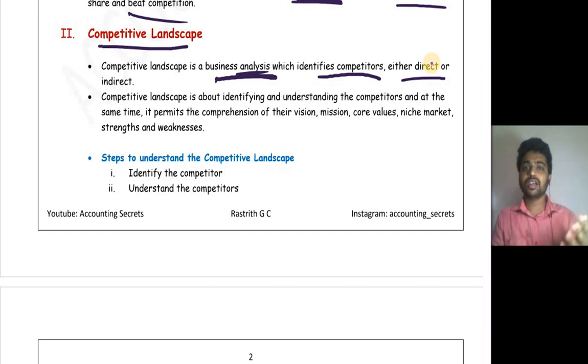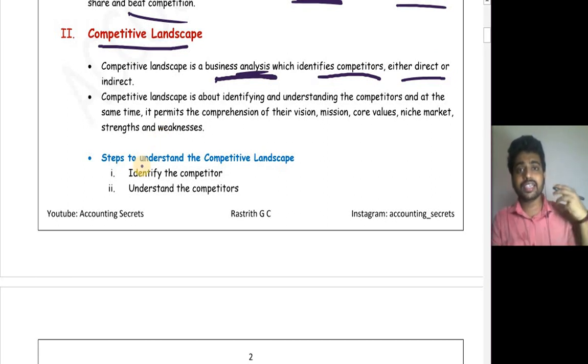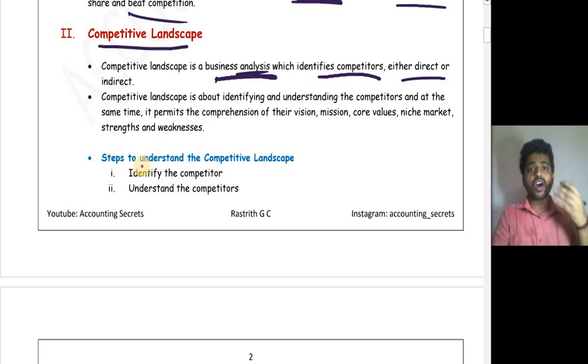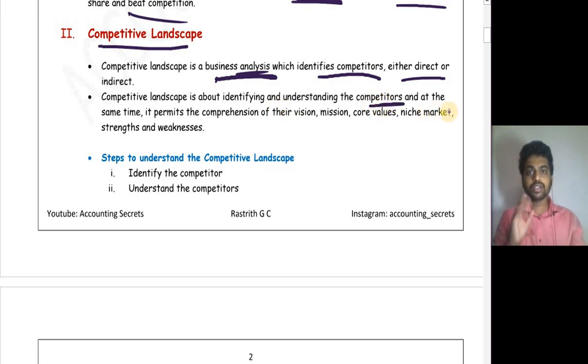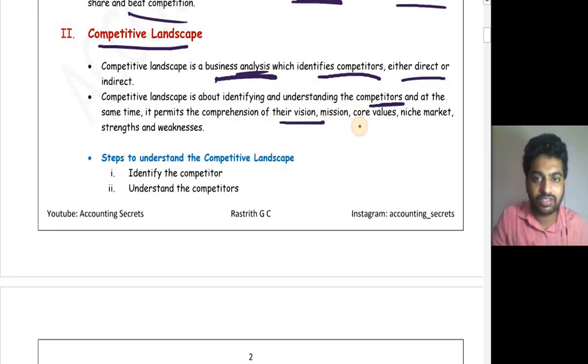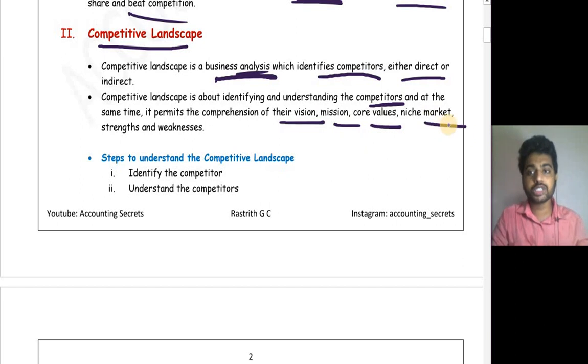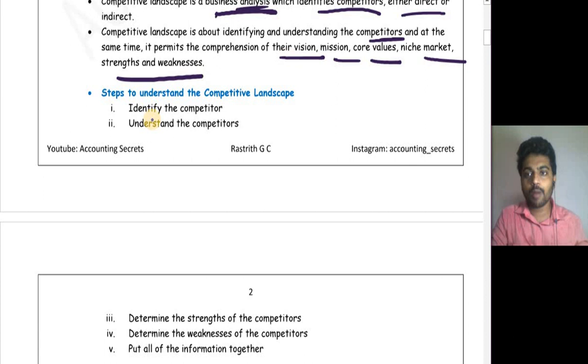Through newspapers, other media, whereas directly you collect their data from them or from other means. Competitive landscape is about identifying and understanding the competitors, as well as understanding their vision, mission, core values, niche market or targeted market, and strengths and weaknesses of that particular competitor.